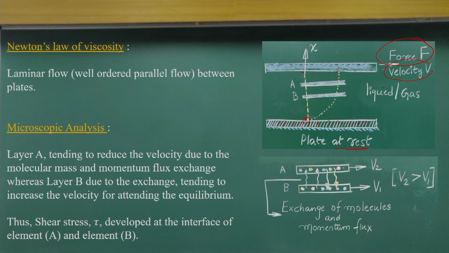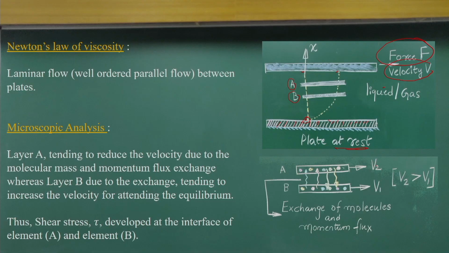Now, if I consider two locations A and B, and at these two locations I consider a small representative volume of the fluid, moving with velocity V2 and velocity V1. Try to understand that I have two fluid pockets, one moving with V1, and within that there are millions of molecules.